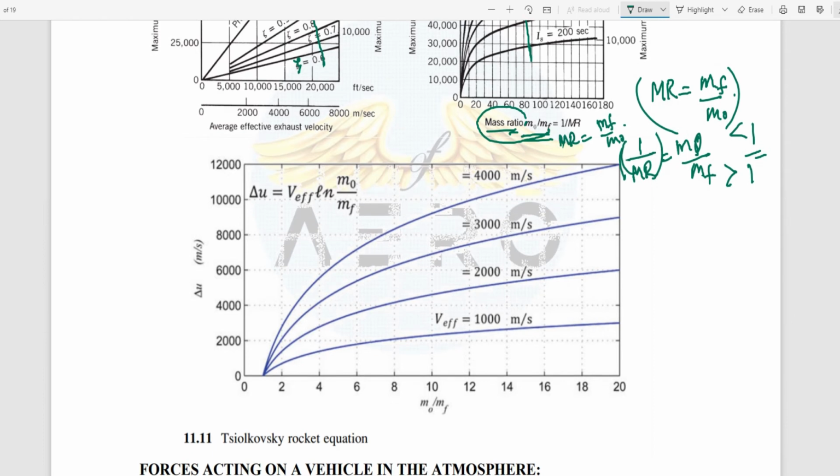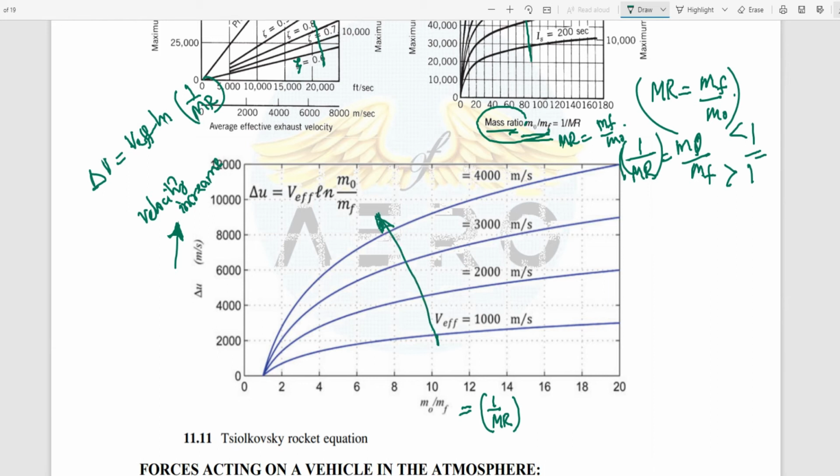Next, again, here they have taken 1 by MR. So as we are increasing my 1 by MR, I am able to increase my velocity increment, which we have seen previously, that is delta v equals v effective ln 1 by MR. Next statement, I can say that at a certain value of 1 by MR, as I am increasing my effective exhaust velocity, I am able to maximize the velocity increment also.